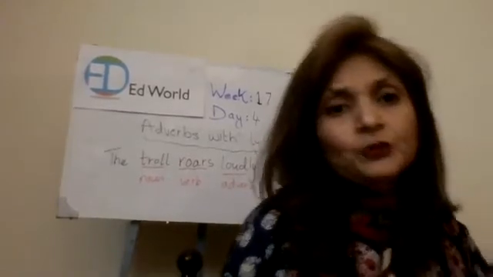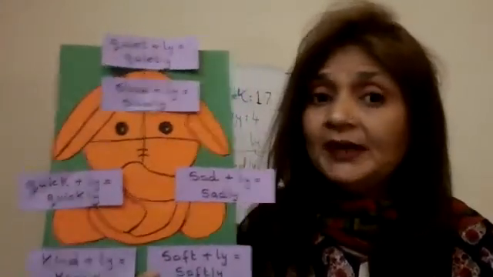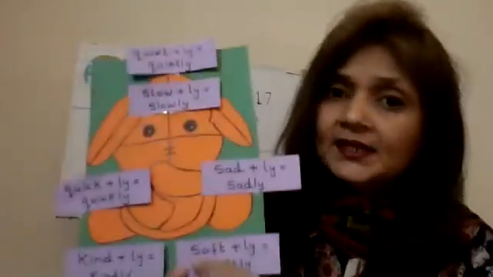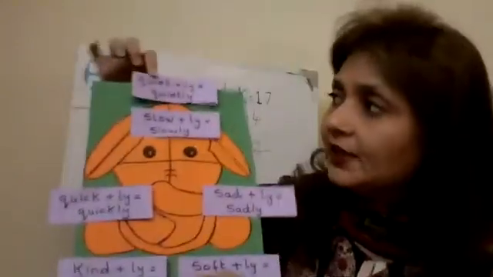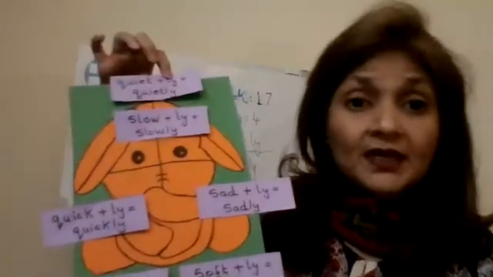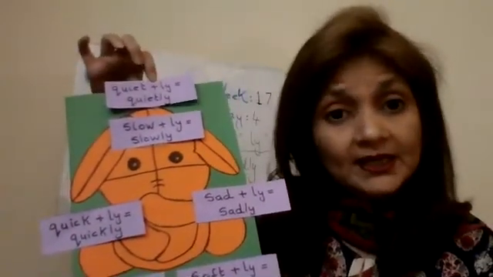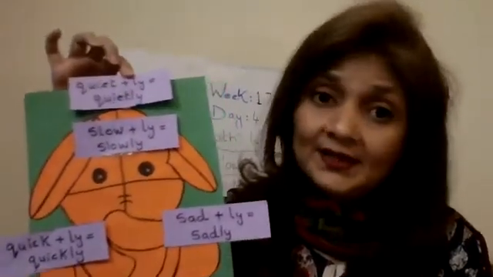Now I have a few adverbs in my bunny. This is my adverb bunny. Now you can see here there are a few adverbs. What is this? Quiet plus ly becomes quietly. Quiet is a verb, and if you add ly it becomes quietly.